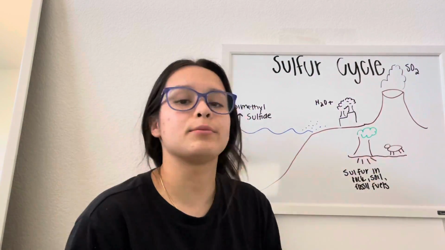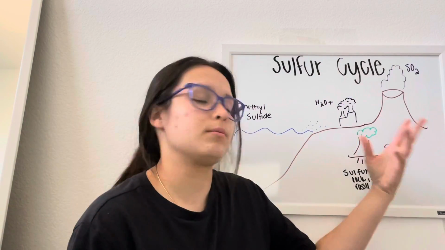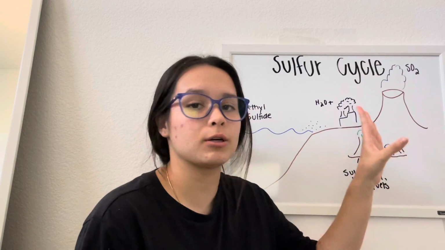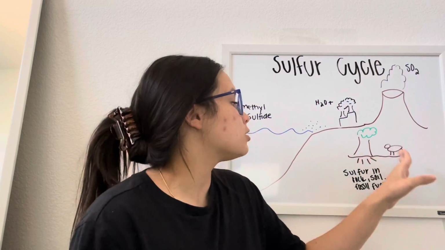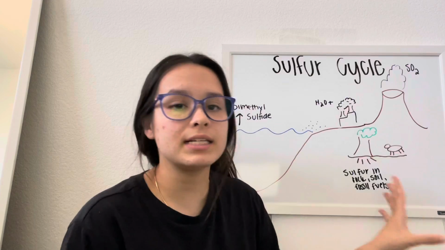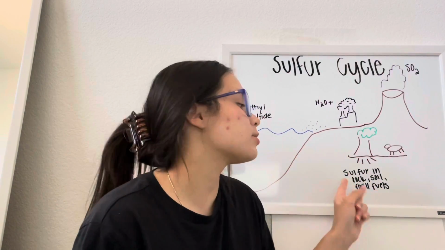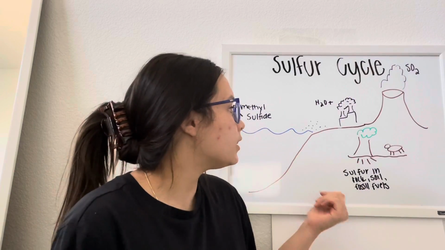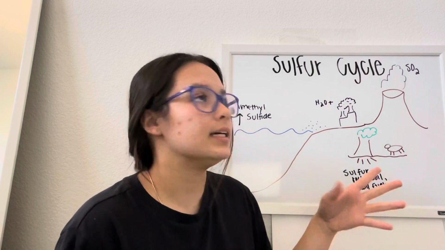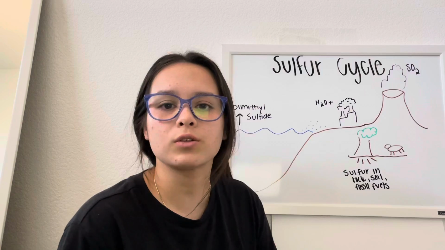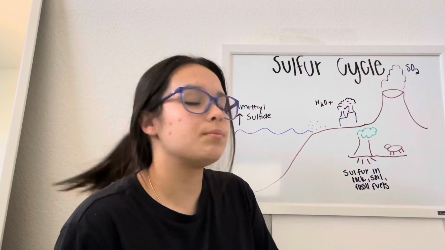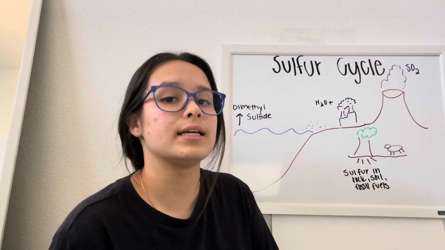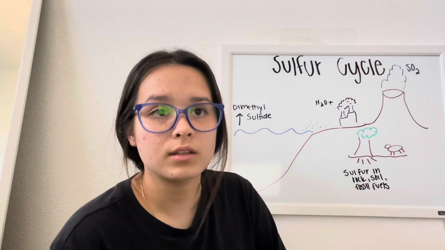Now, when plants and animals die, and animals produce waste, all that decays and the sulfur gets put back into the soil, and that cycle kind of repeats itself. But it can also be pushed down into the earth and help form oil and coal. Then humans extract it and burn the fossil fuels. Another thing is that sulfur is mostly found in the ocean.